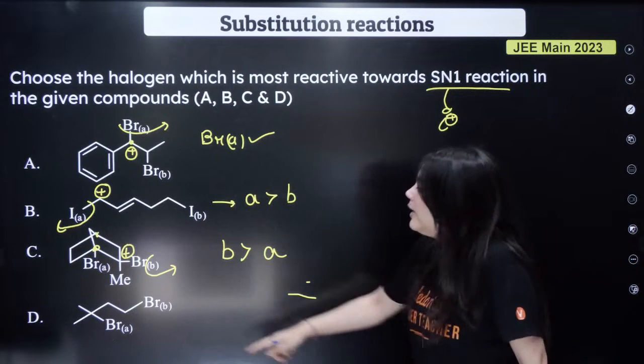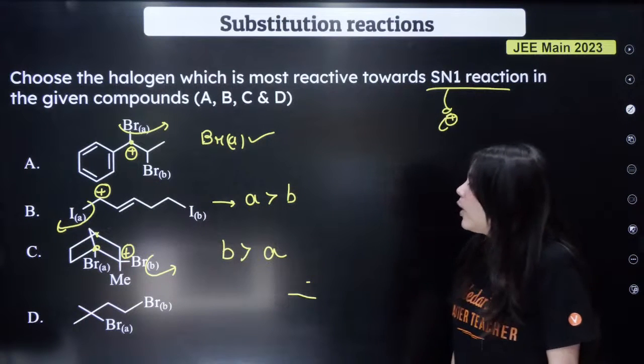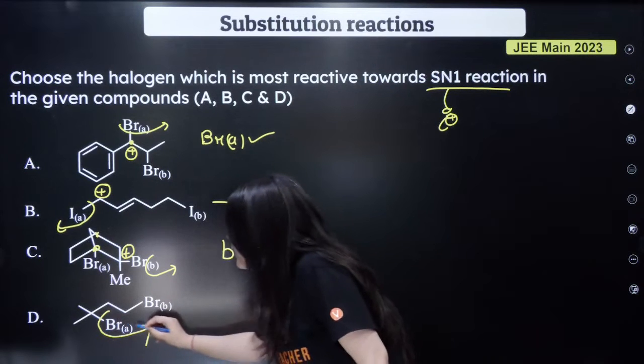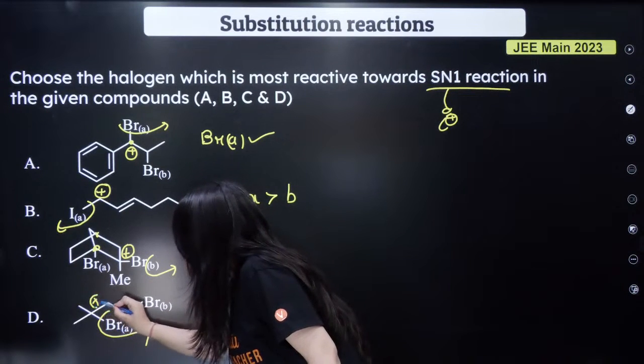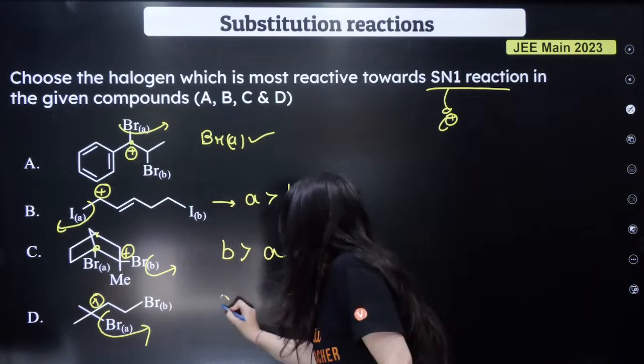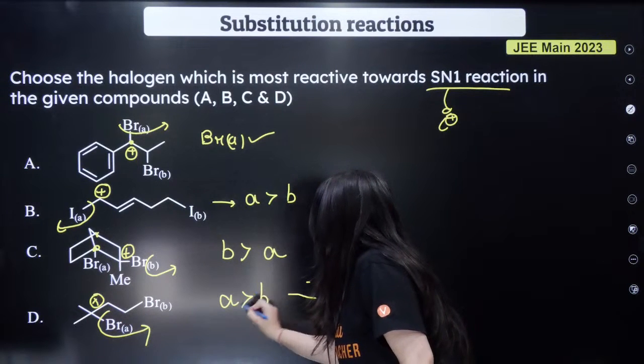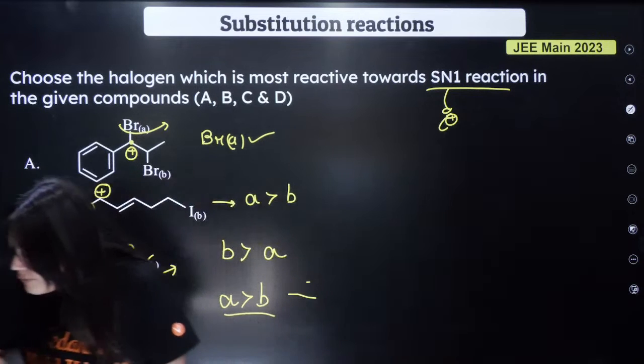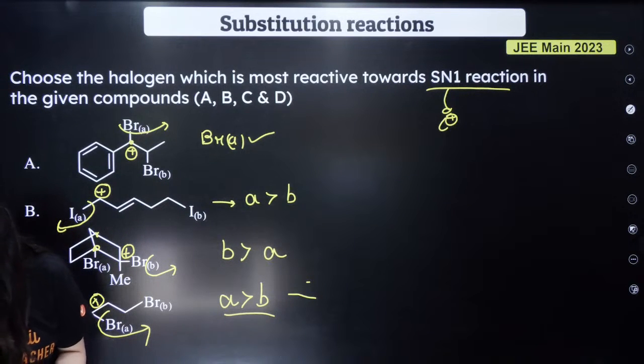Understood this thing? Now, let us look at D. In D, again this bromine A will leave and this will create a tertiary carbocation. Hence, once again, A is more reactive than B. Did you understand what I'm trying to say? Everybody understood what I'm trying to say?